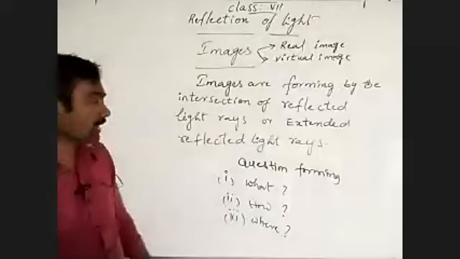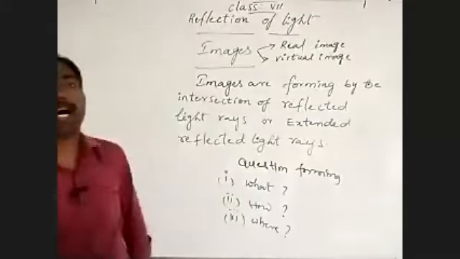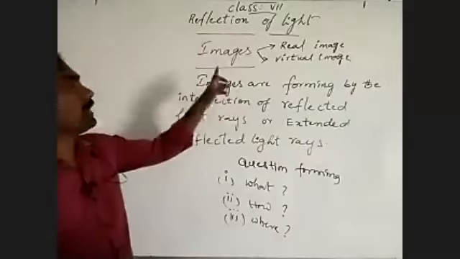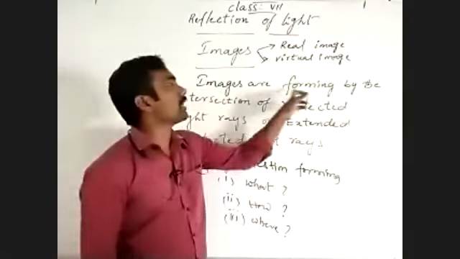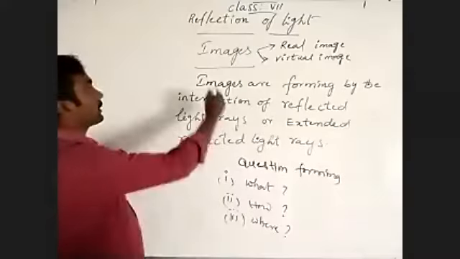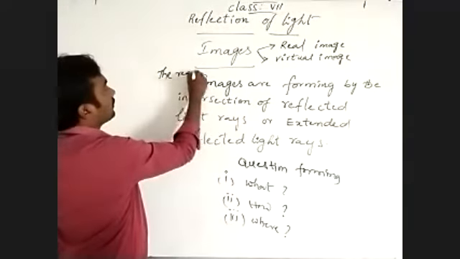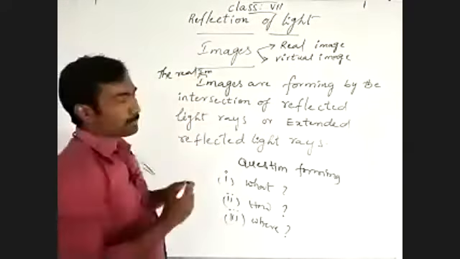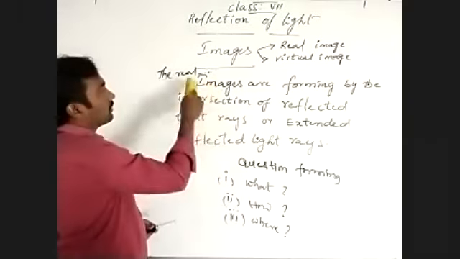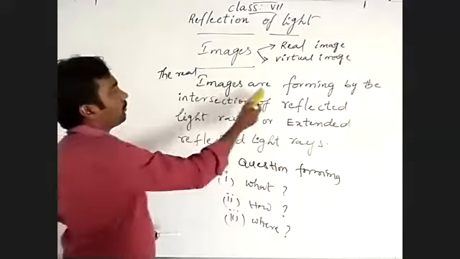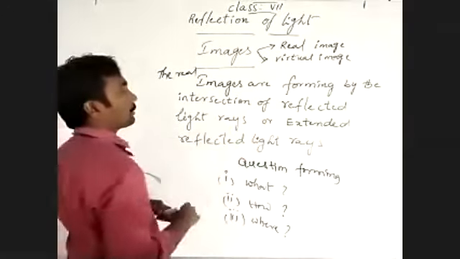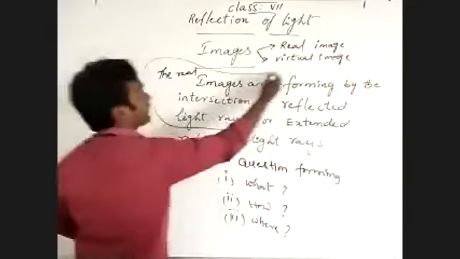Then how will the real image form? The real images are forming by the intersection of reflected light rays.